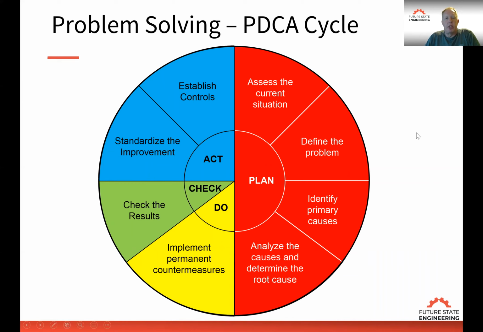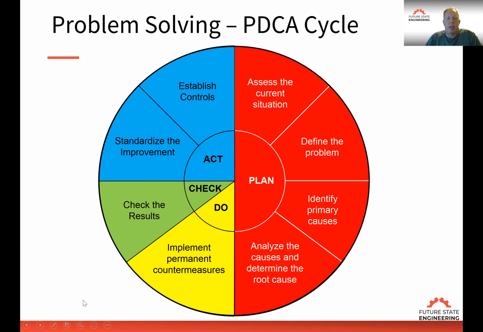So if we have measurable objectives in the plan step, we implement the countermeasures, which means we're doing something different than we did before. We're going to get different results. We're checking those results and making sure that the objective was obtained. If not, we need to go back to our planning step and understand what went wrong and recalibrate so that we get the results that we were looking for.